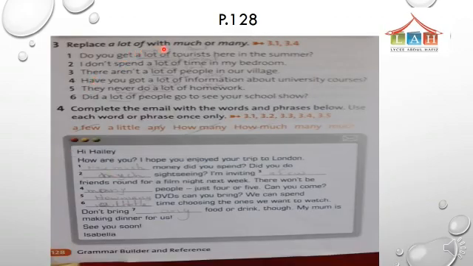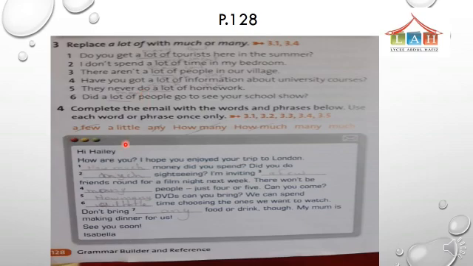Replace a lot of with much or many. Do you get a lot of tourists? A lot of tourists, countable, so we say many tourists. A lot of time, okay? Here we have time, uncountable, we say much time. People, countable, a lot of people, many people. A lot of information, it's uncountable, much information. Homework, uncountable, much homework. People, countable, a lot of becomes many.